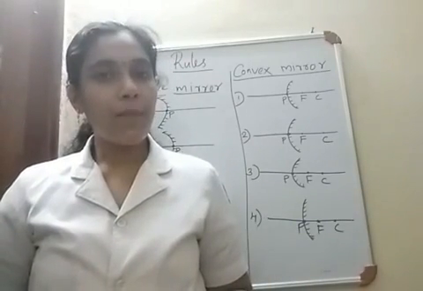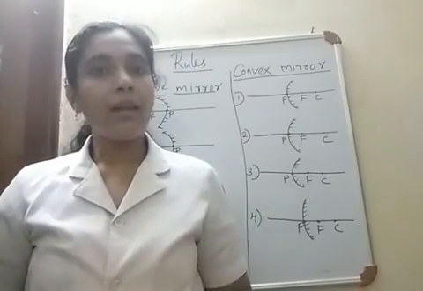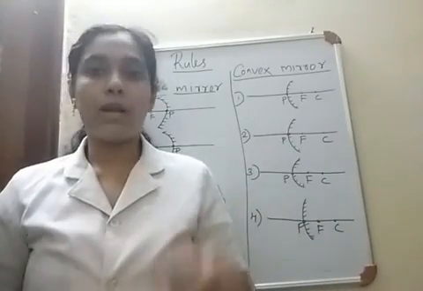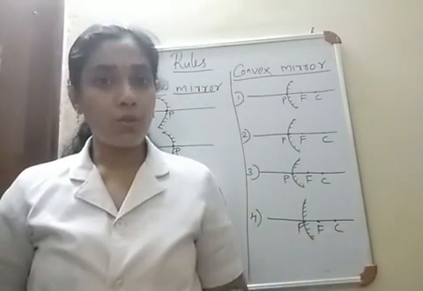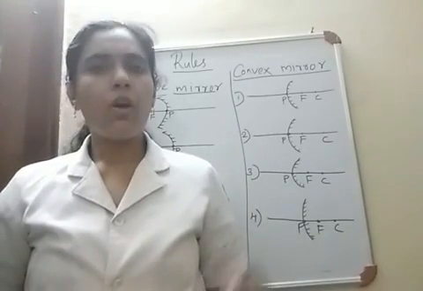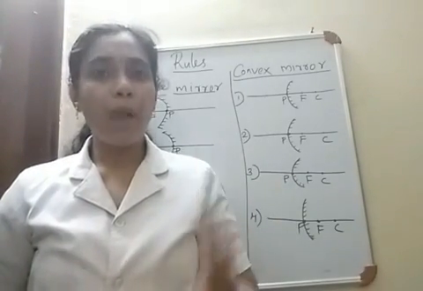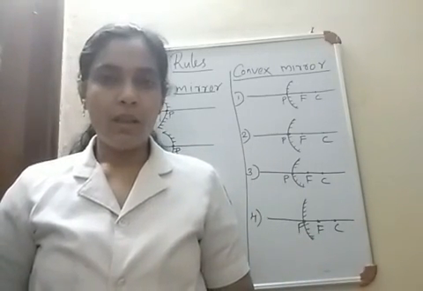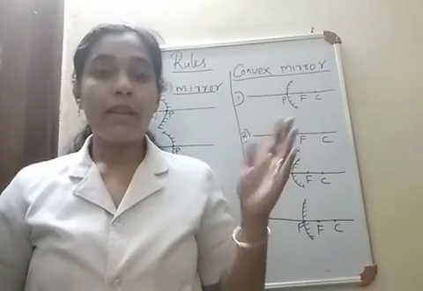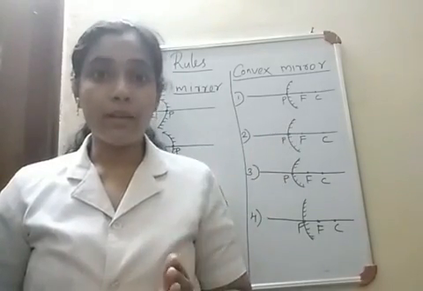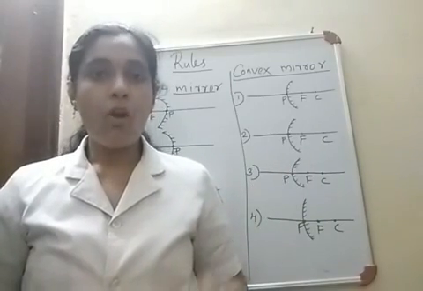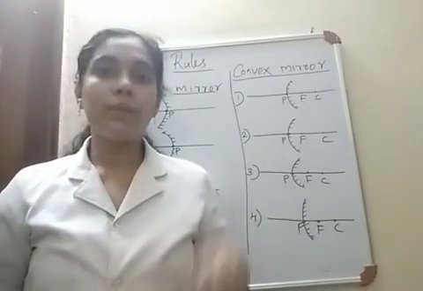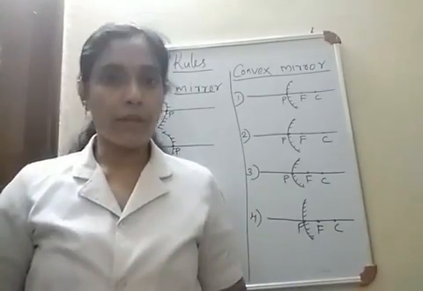Some of these rays may be incident on the mirror parallel to the principal axis. Some of these light rays may pass through focus. Some of these light rays may pass through the center of curvature of the mirror. So in all these cases, what will be the path of these light rays after reflection? In the previous session we had discussed, whenever the light rays are incident on a mirror parallel to principal axis, all those light rays after reflection pass through focus. All of them meet together at focus after reflection.